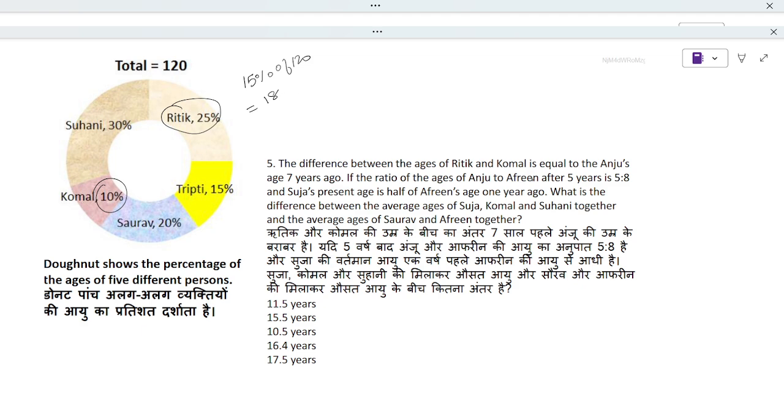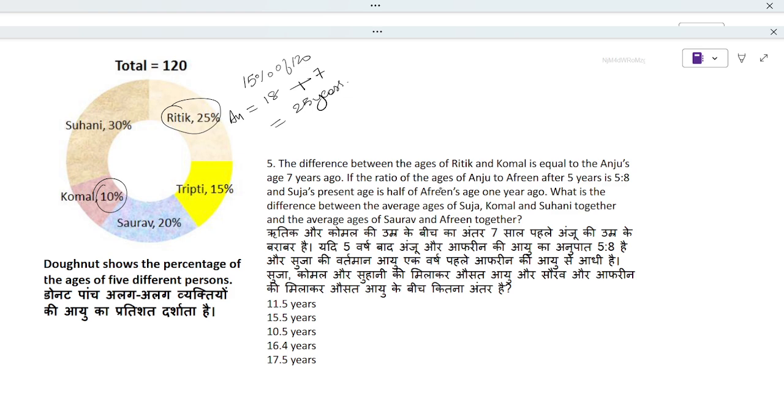Now this 18 years is equal to Anju's age 7 years ago. If we want to bring it to present, plus 7 will give us 25 years.